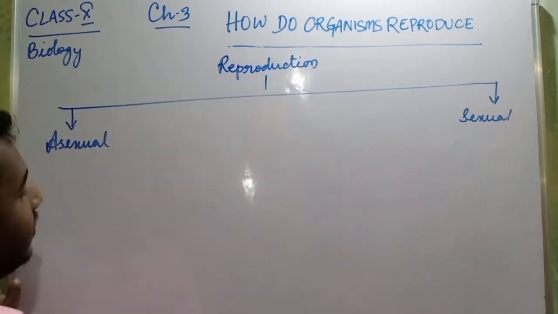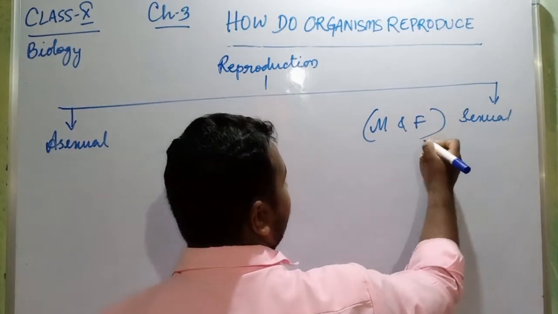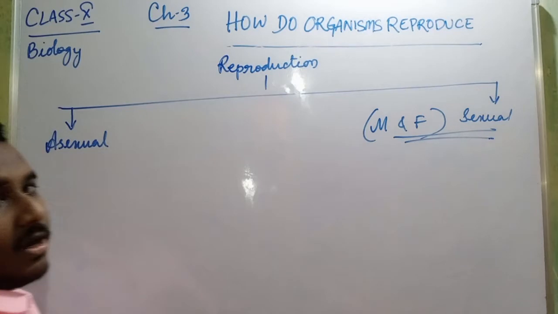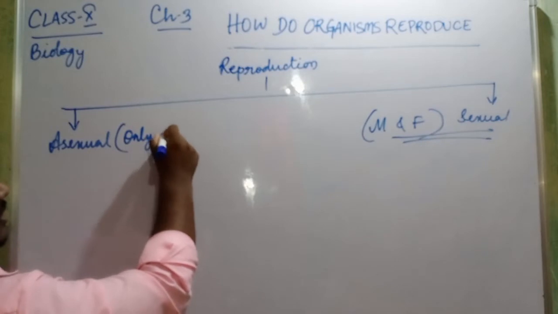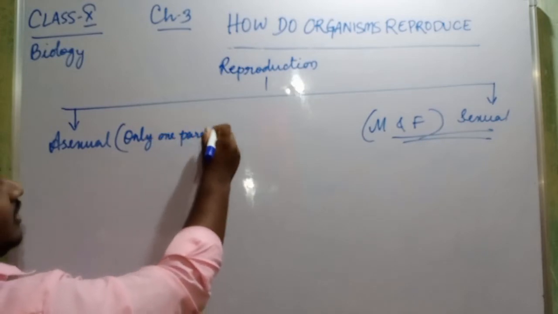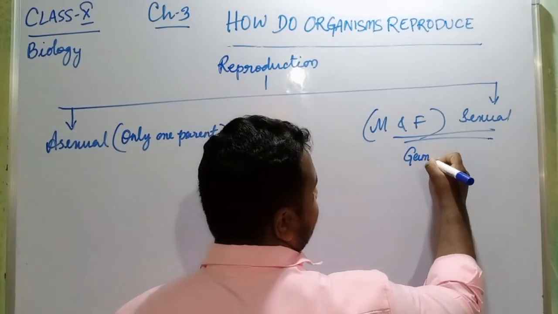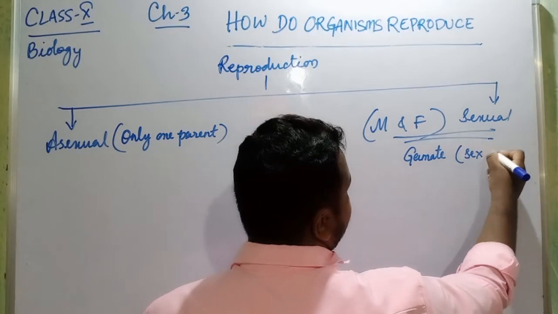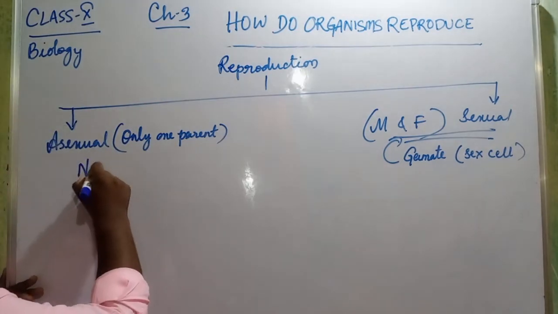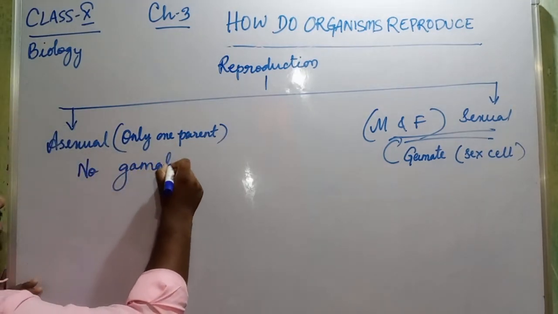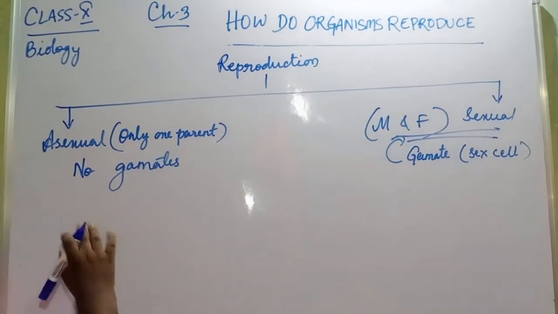Sexual means where male and female both are required. And asexual means where only one parent is required. Here we will not take any gametes, that is sex cells, what you call sperm and ovum. Here no gametes are involved, no gamete participation. So this is the basic idea about asexual and sexual reproduction.